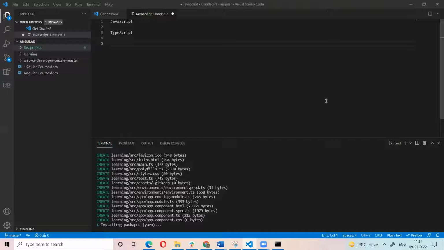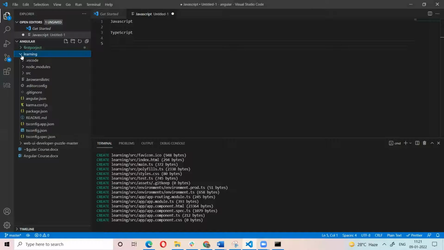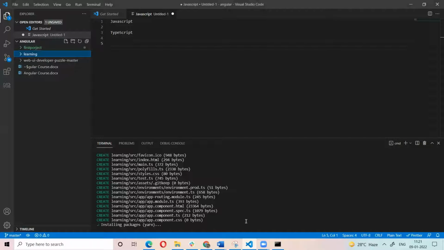Okay. So when we run the Angular command, so many things are loading. So what are those? I will explain. A folder was created with the name learning, right? In this learning folder, so many folders are created. So what are those? I will explain now.